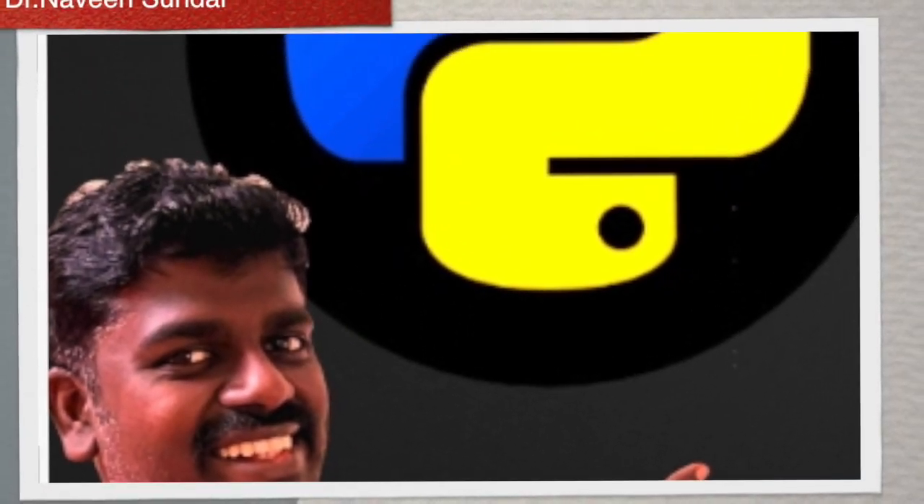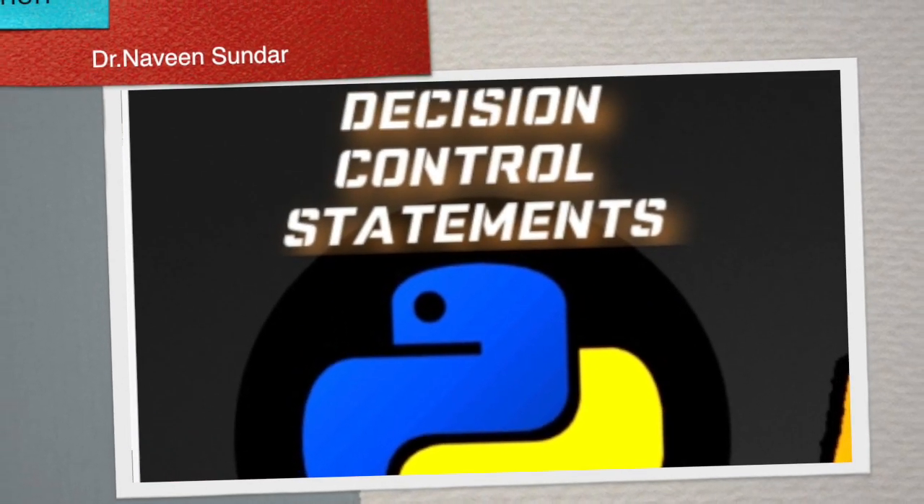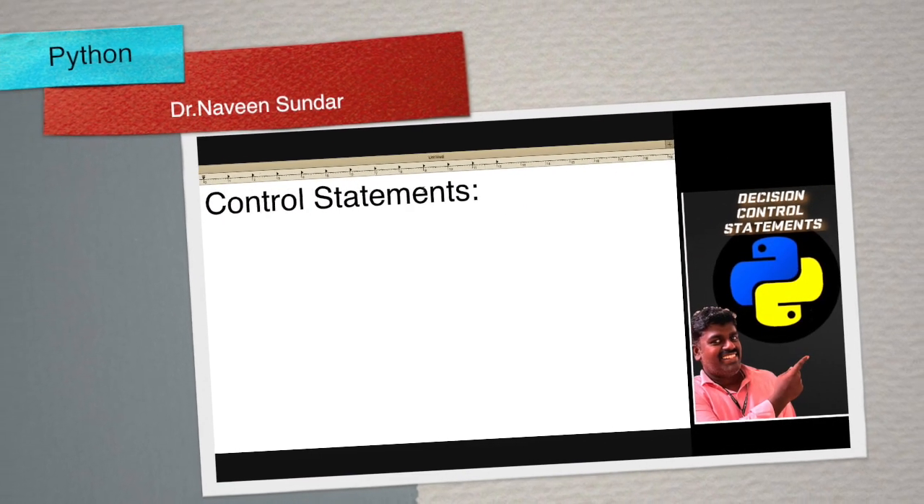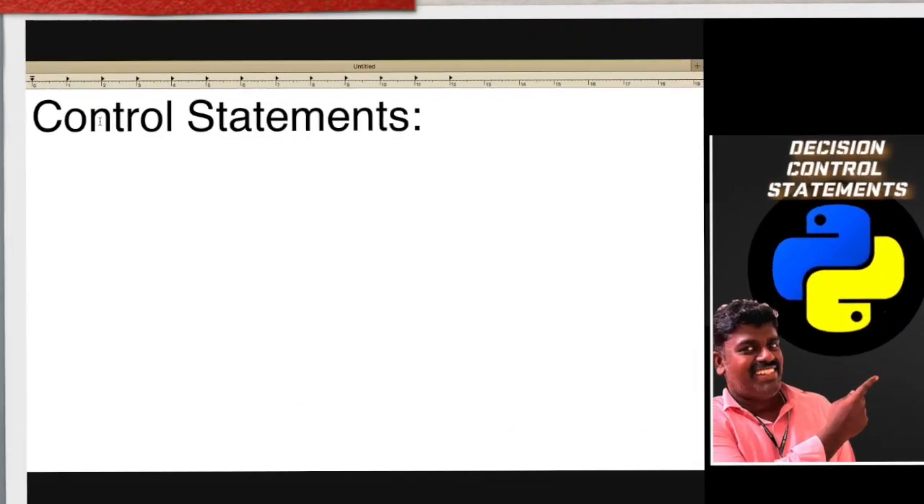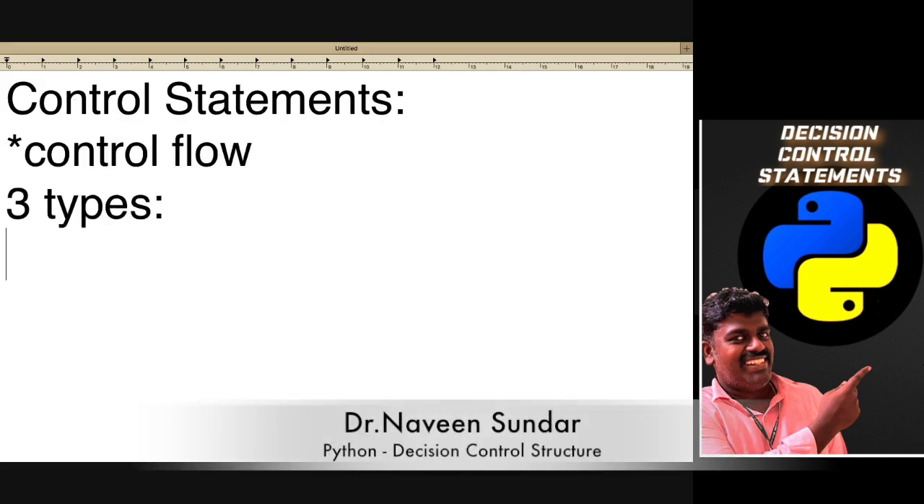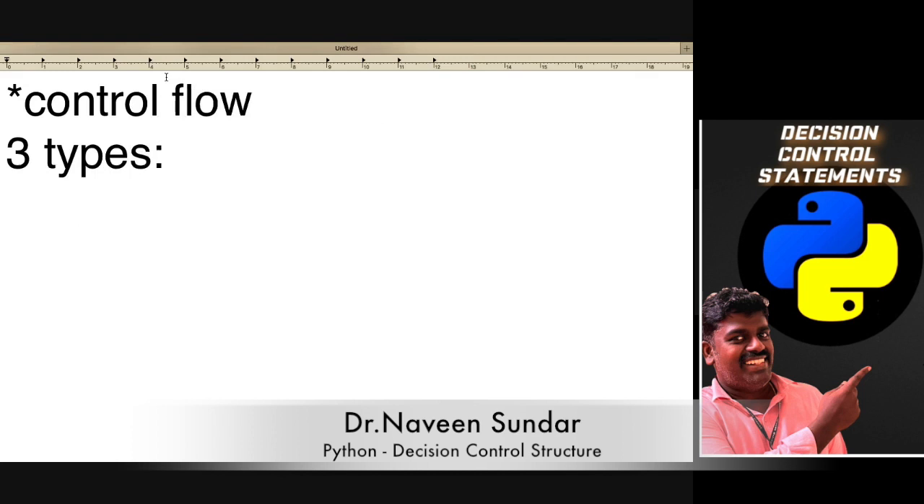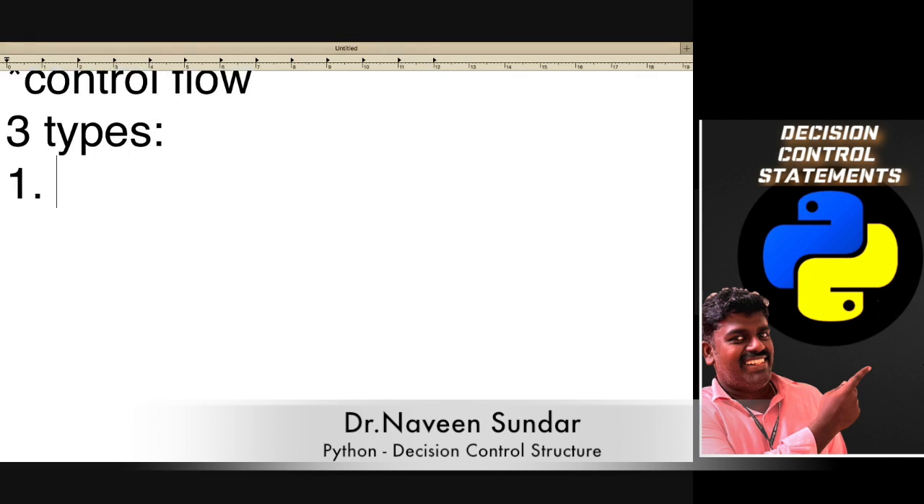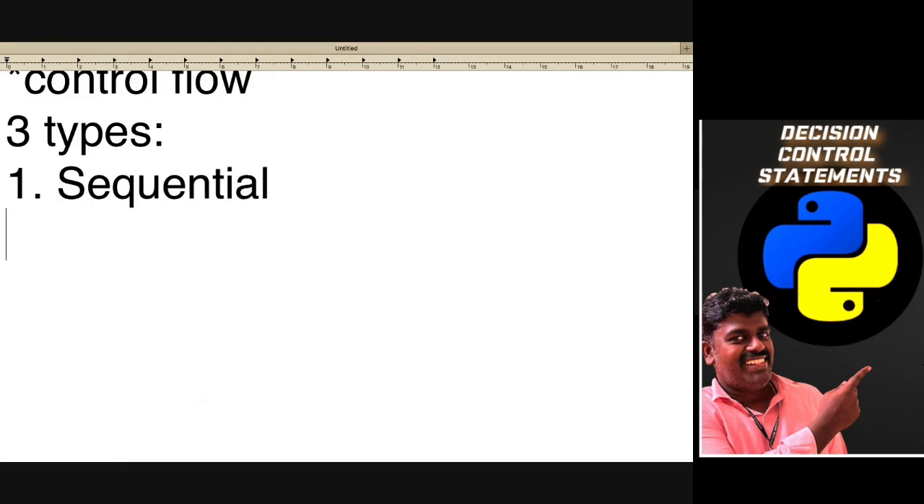So, control statements. From the name itself, you can define what control statements are all about. Control statements are like the control flow of the program. We are seeing three different types of control statements. One is the sequential control statement. Sequential control statement means one after another, line by line execution. That is the sequential control flow.